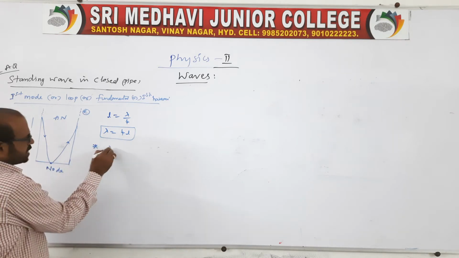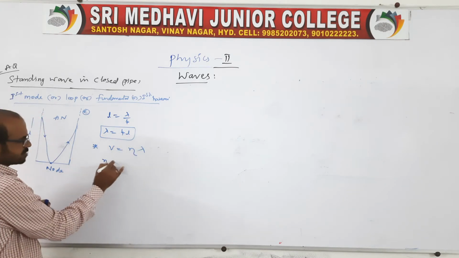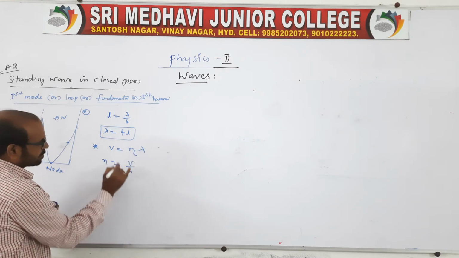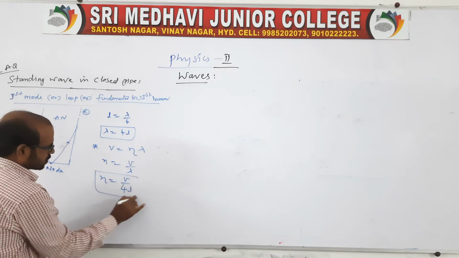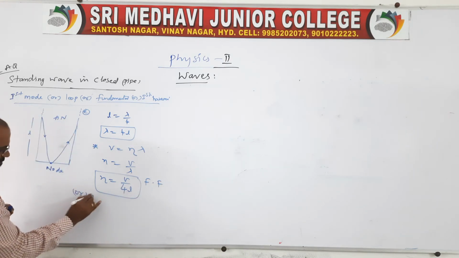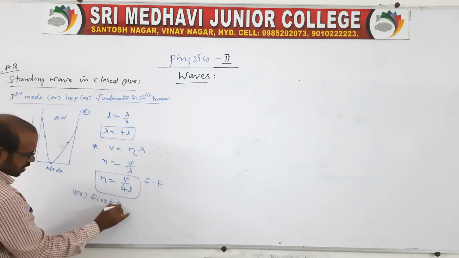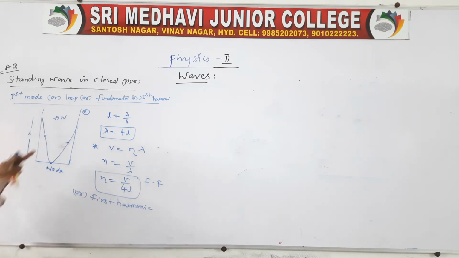And we know V is equal to N lambda, right? So N is equal to V by lambda. What is lambda? It is 4L, so N is equal to V by 4L, which we call the fundamental frequency, or the first harmonic. Very simple. That is the first mode.